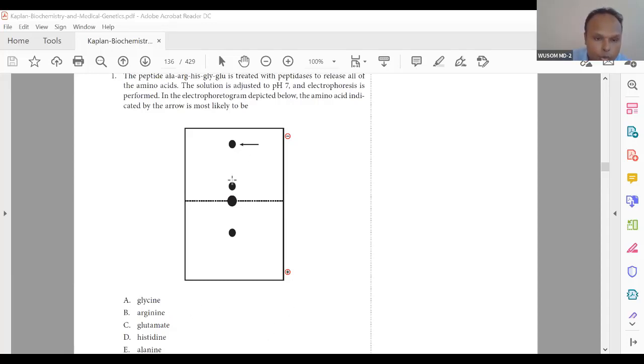Okay, so what would be this next amino acid? Though the question is only one, so what would be this? Can you tell me? Try to answer this. I guess histidine. Yes, histidine. Then this will be glycine, a neutral type of amino acid, you can see.